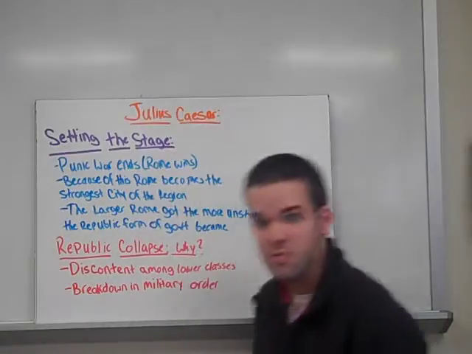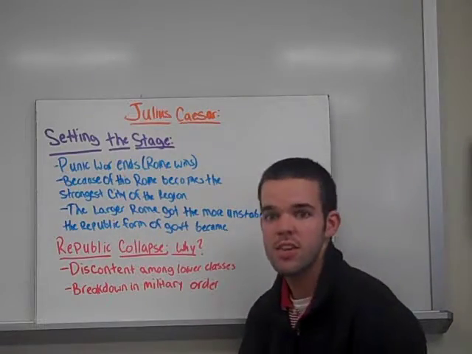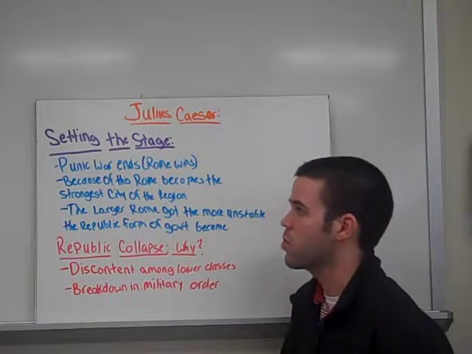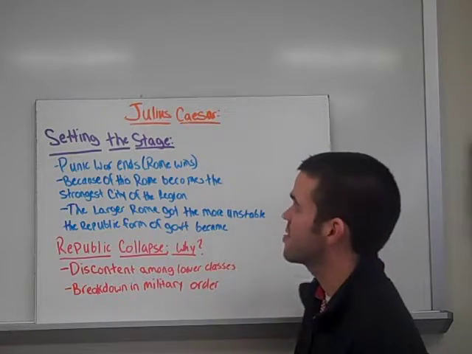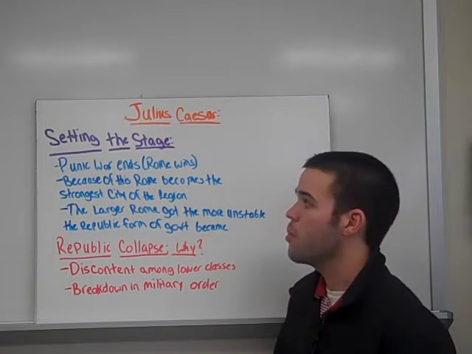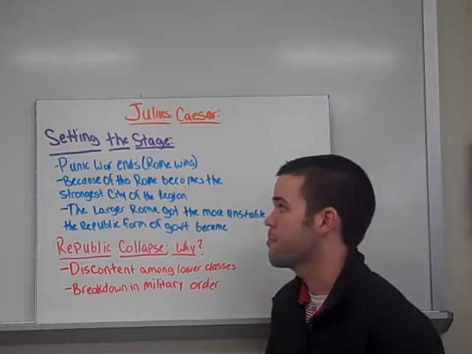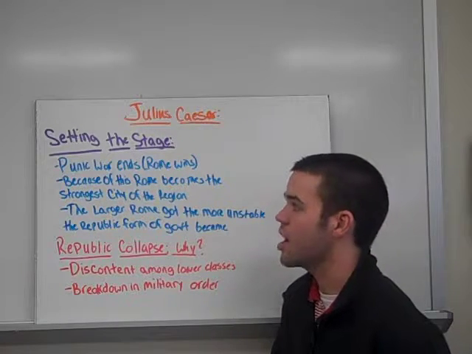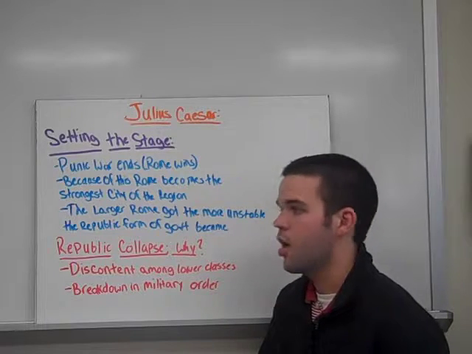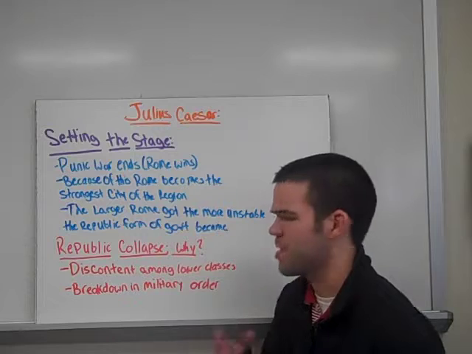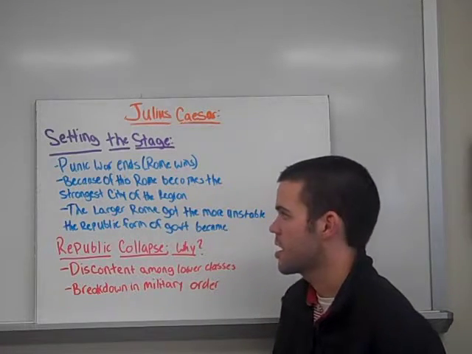Alright, for today's lesson we are going to do Julius Caesar. Now yesterday we began and ended the Punic Wars. So what happens next? Well, the Punic War ends, and as we know from yesterday's lesson, Rome wins the Punic Wars, all three of them. Because of this, Rome becomes the strongest city of the region. Nobody contested them. Little tiny places spring up, but nobody really contested them in the long run.